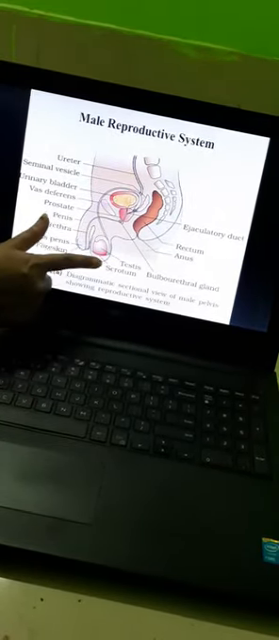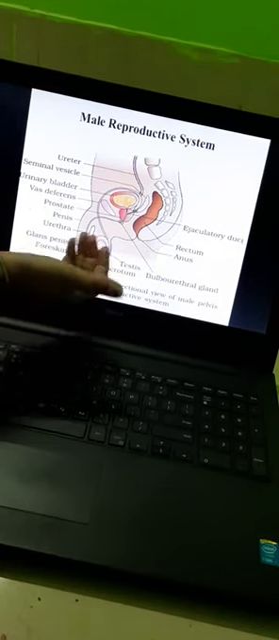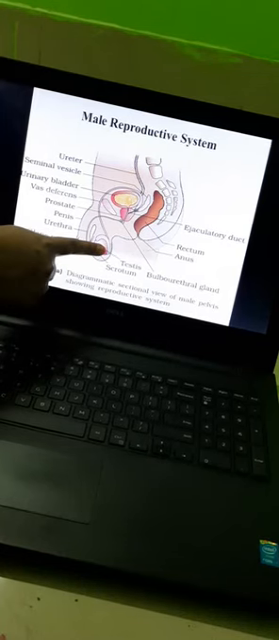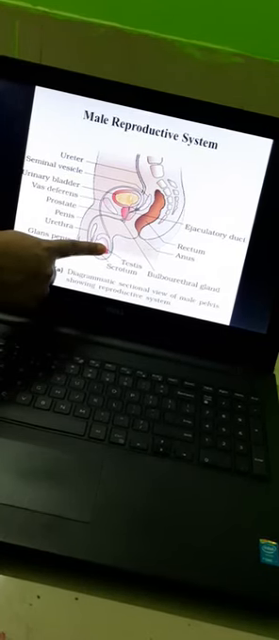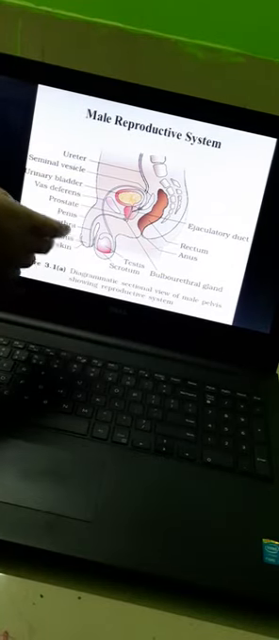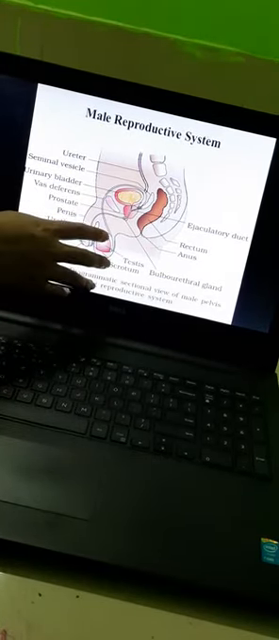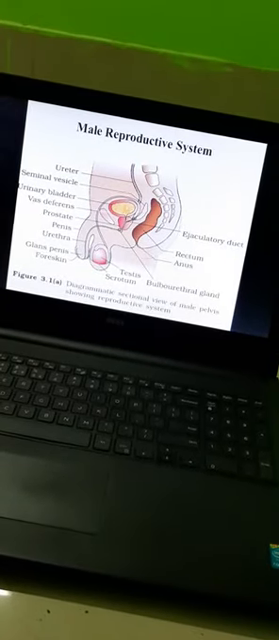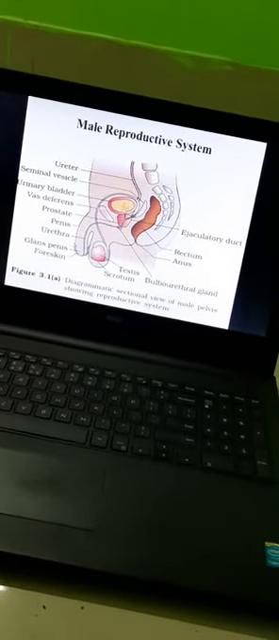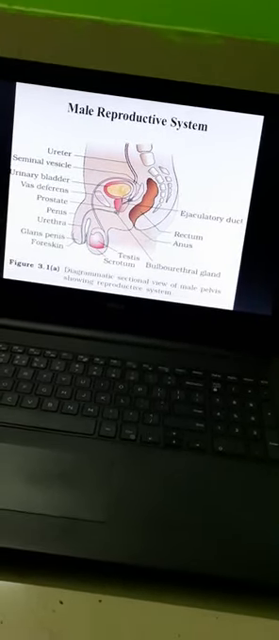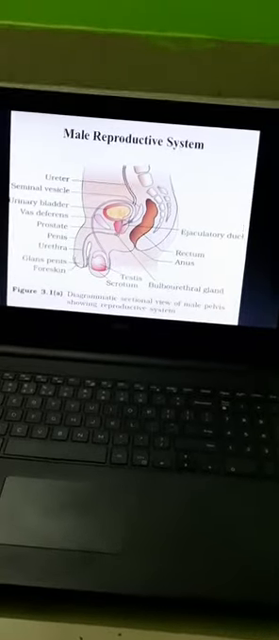Here, students, we can see a single testis because another one is lying behind this testis. Along with some accessory ducts, like I have told you about the seminal vesicle and vas deferens, these are all accessory ducts. Accessory ducts are those ducts which do not themselves take part in the male reproductive system, but they assist in the process of male reproduction.